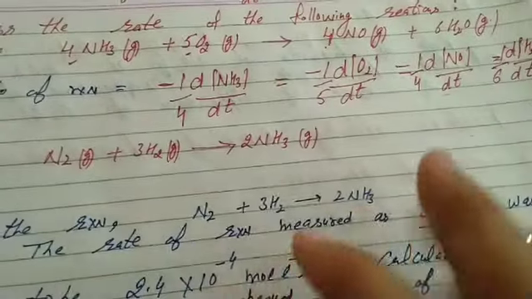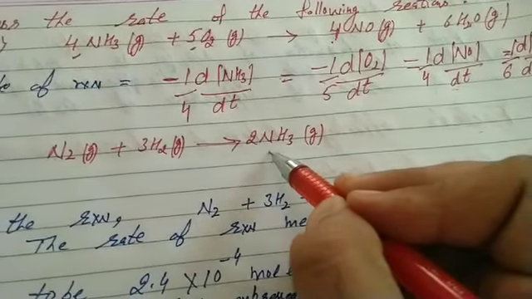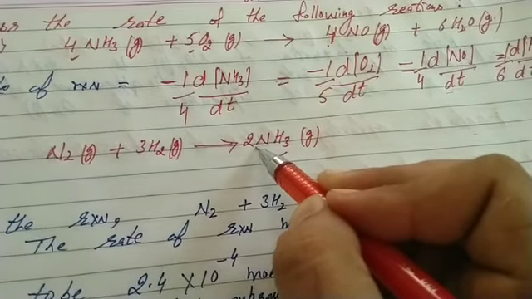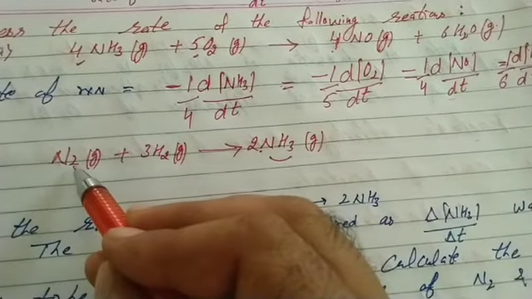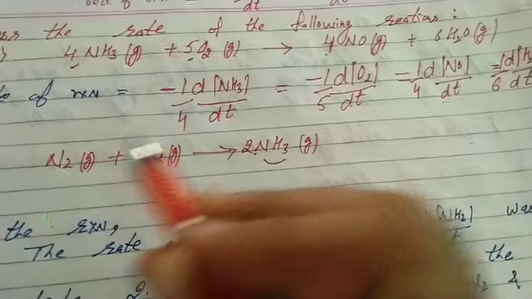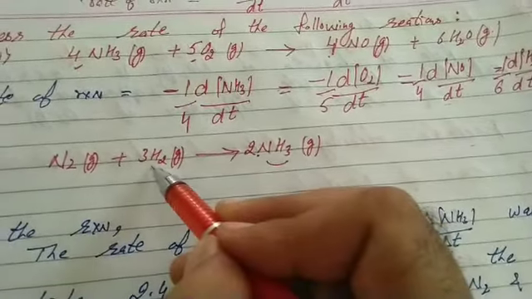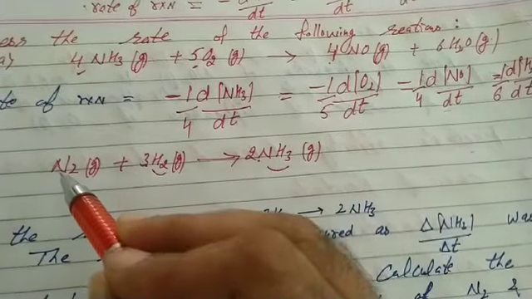Students, please clear your concept. According to this equation, the rate of formation of NH3 is 2 times the rate of disappearance of nitrogen. Stoichiometry is 2. Appearance of ammonia is 2 times the rate of disappearance of nitrogen. In the same way, the rate of disappearance of hydrogen is 3 times the rate of appearance of nitrogen.